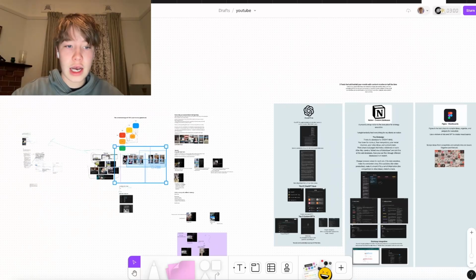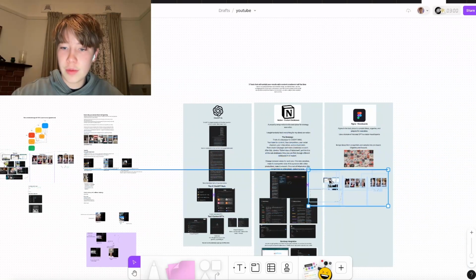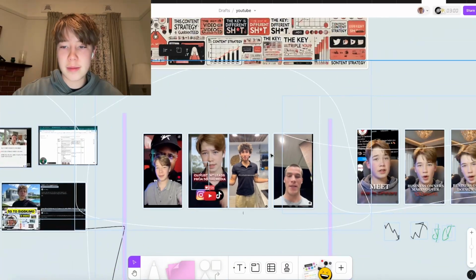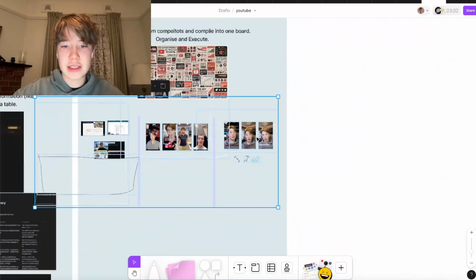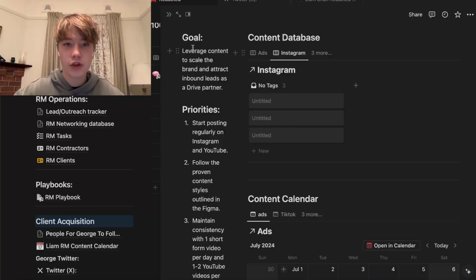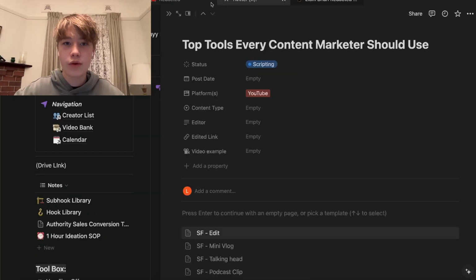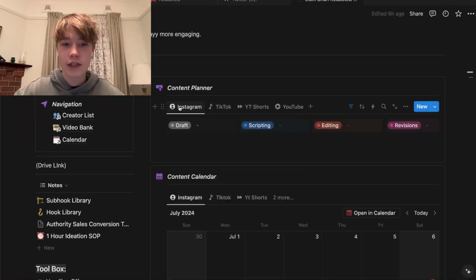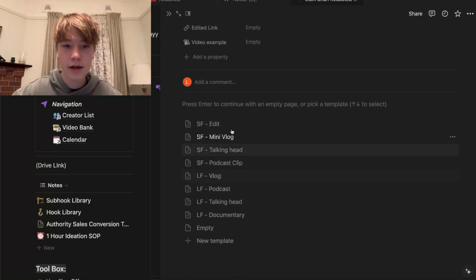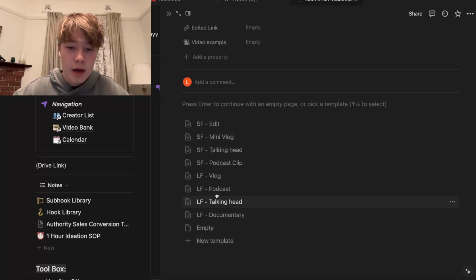If I pull this over here, I want to be making talking head videos where I'm green screened in front of something that I'm talking about. I want to be making these Loom YouTube guides like I'm making right now. I want to be making ads just like this, and you can compile it all and then use Notion to execute this strategy. So you can come on and, for example, right here: content types, Instagram, I click new. This is, by the way, something I give every single one of my clients. I can't go too much into depth because it took a lot of programming. But you can click on one of the content types which the client has, and then it'll create that video for them.